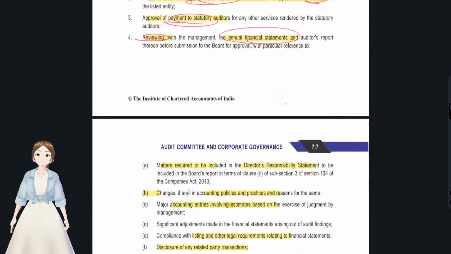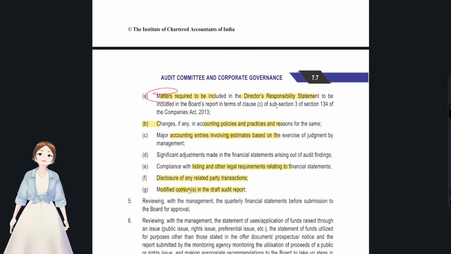And see here, matters that are required to be stated in the director responsibility statement. This is like changes of any kind of accounting policies or accounting entries, estimates, and with regards to any legal compliances and related party transactions. These are all the things that the audit committee will look after and review.